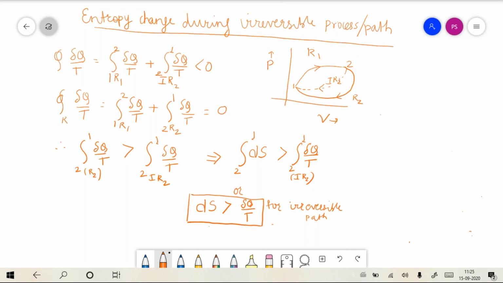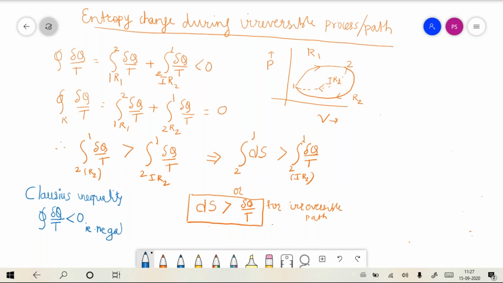For an irreversible cycle, the cyclic integral of del q by T happens to be less than 0. That is, it is negative.